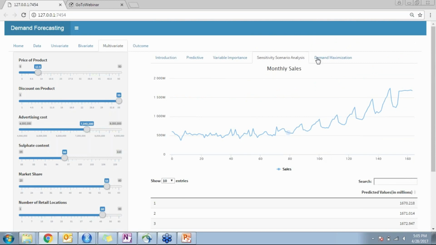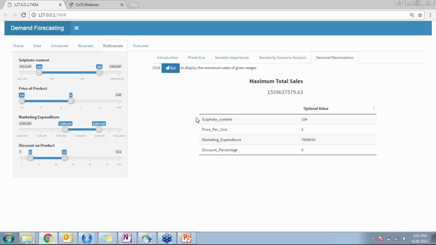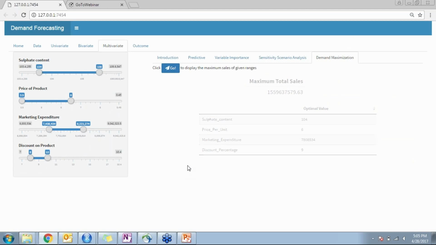Now, the final part we use is if the user intends to get the best value output for the coming periods, and wants to identify what combination of each of the independent variables will provide the best maximum sales output. In this scenario, the user can change the range provided over here and see what the impact will be on the product.